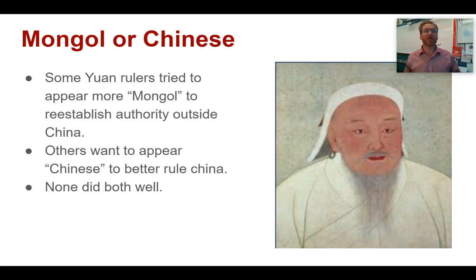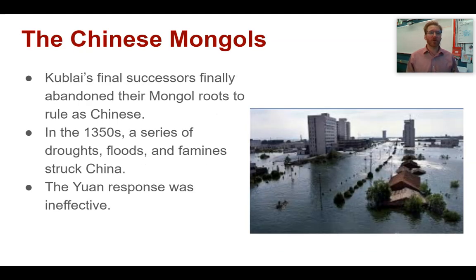Some Yuan rulers tried to be more Mongol and establish their authority outside of China, right? If you want the other Khanates to accept you, you have to definitely be a Mongol, or they're not going to accept your rule. But in order to have a good, firm control of China, you have to be Chinese, or the Chinese people will rebel against your leadership. Kublai was able to kind of balance both. None of his successors were able to do that balance, and wound up always in friction between the two groups.